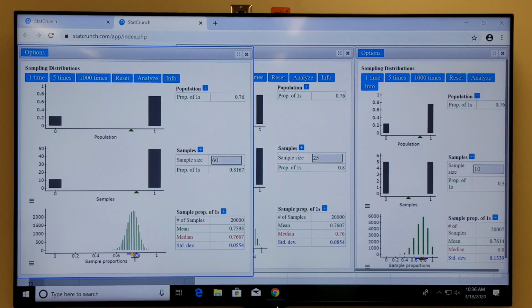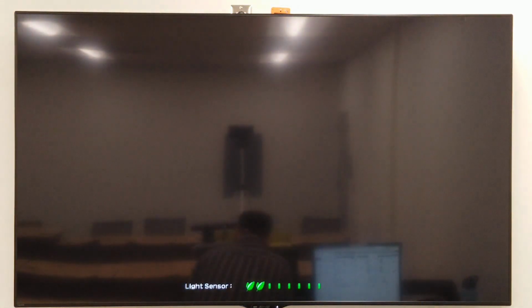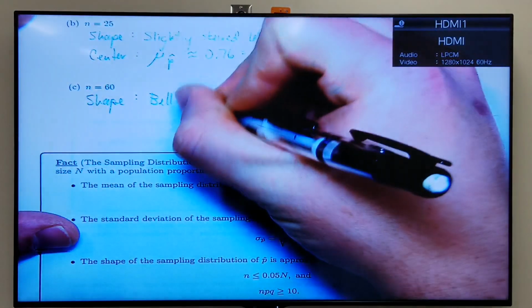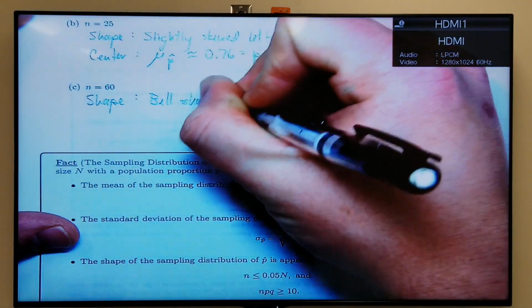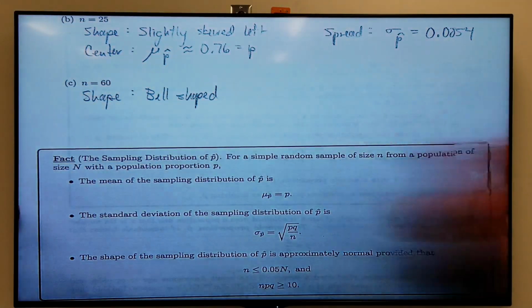This is a bell-shaped distribution if I've ever seen one. Okay, so definitely the shape is bell-shaped, it's a bell-shaped distribution for sure.